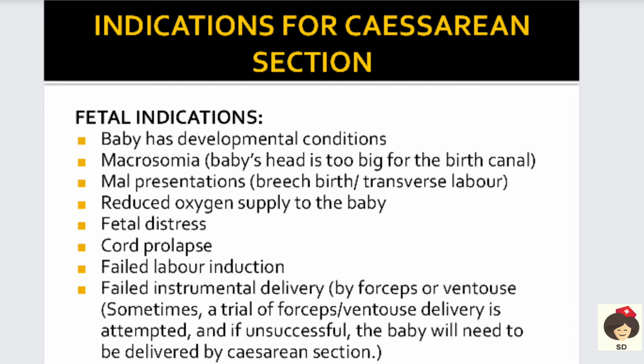And reduced oxygen supply to the baby, where the fetus is having reduced oxygen due to some problems in the umbilical cord, then they take cesarean section. And any fetal distress, like if there is meconium staining and the fetus is inhaling the meconium, it can cause distress, so at that time they take cesarean section. And cord prolapse, okay, so if the cord is coming out of the uterus, this cord can get compressed and the baby will not get sufficient blood supply and fetal distress can occur.